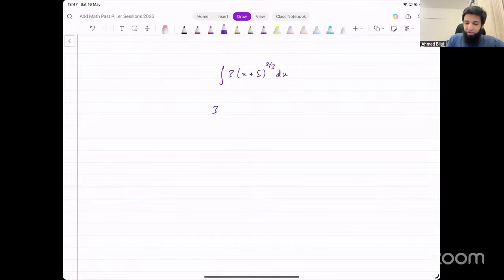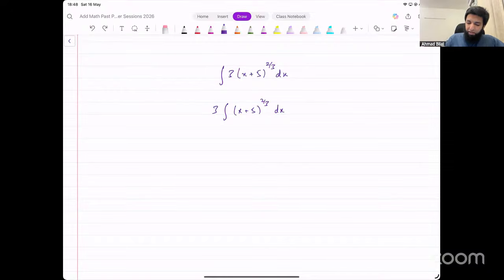We can write it as 3 into the integral of (x plus 5) whole raised to power 2 over 3. Why do we do that? Because this is a number that is multiplying. When you integrate, this number is not going to change. Nothing will happen to this number. This number will remain unchanged. So it doesn't matter if you write it inside or outside, you'll get the same result either way.